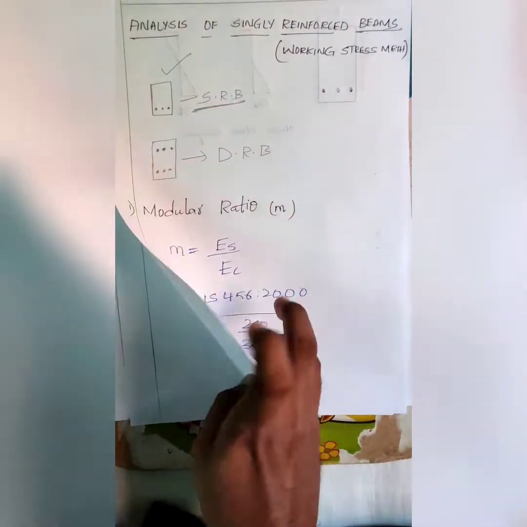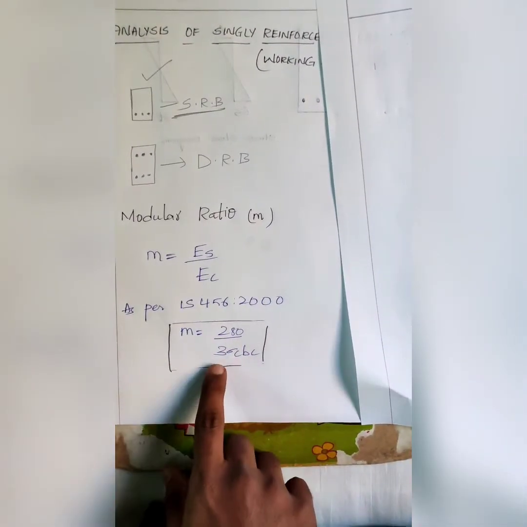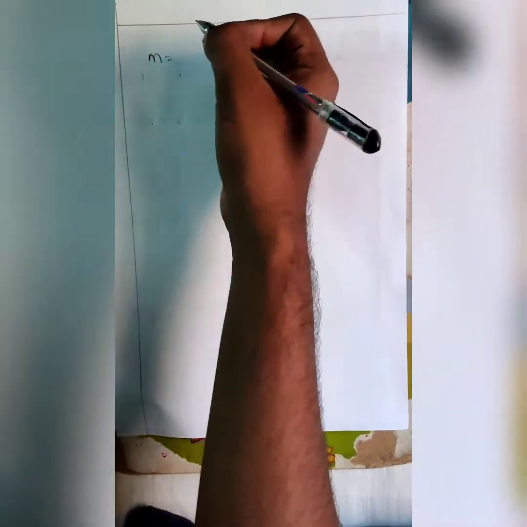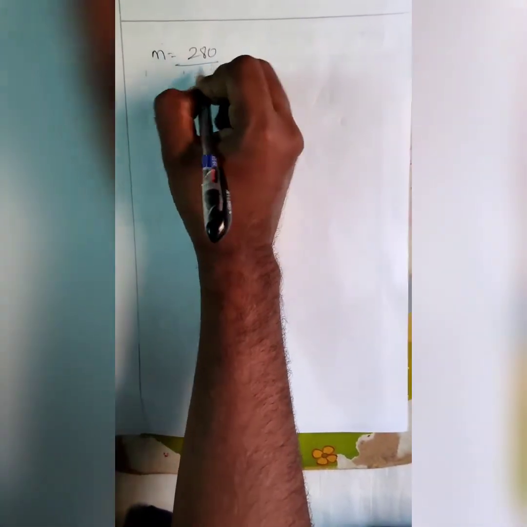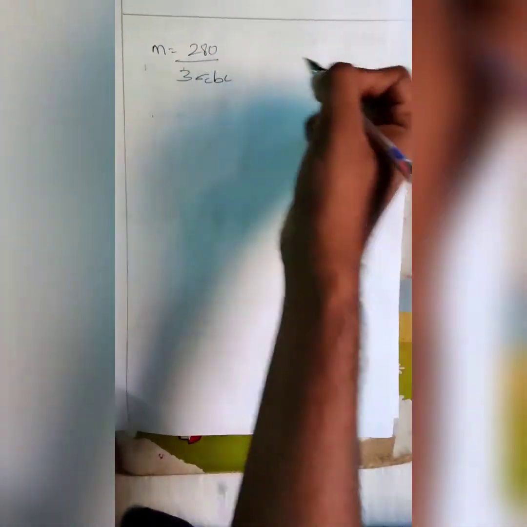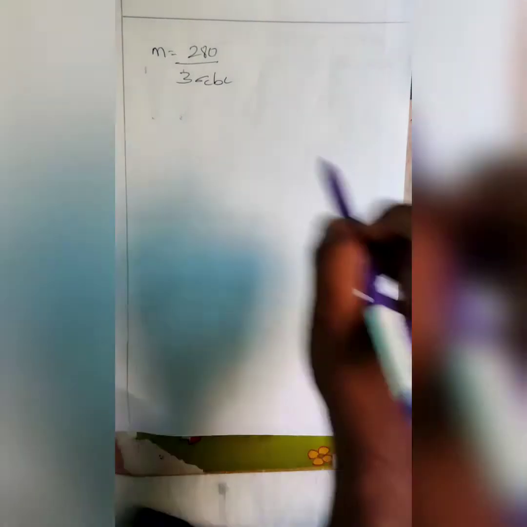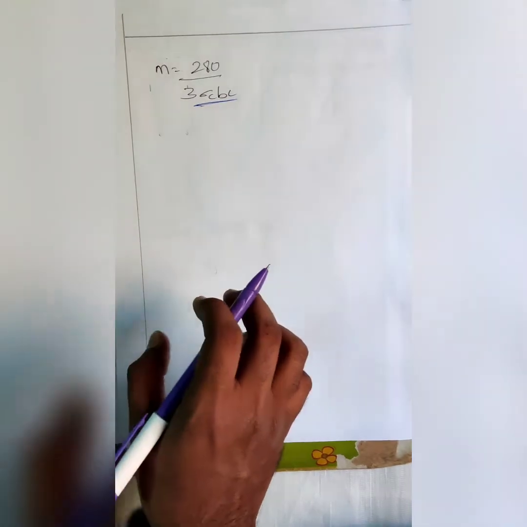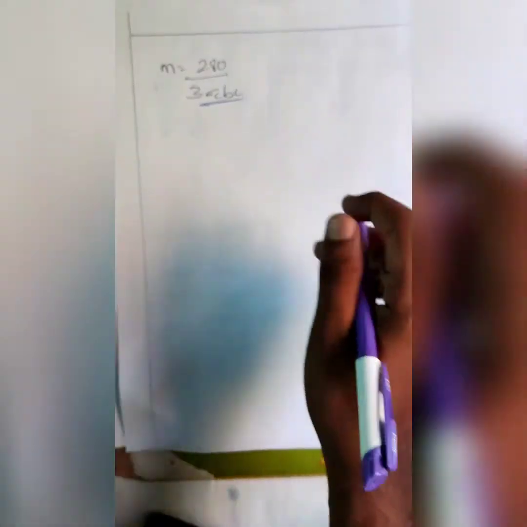Modular ratio m is equal to 280 by 3 sigma cbc. What is sigma cbc here? Sigma cbc is the permissible stress in the concrete.